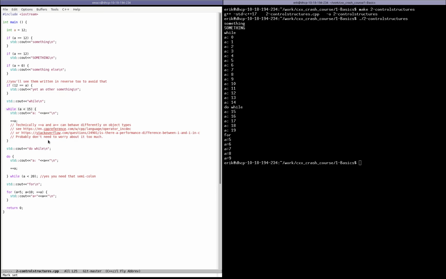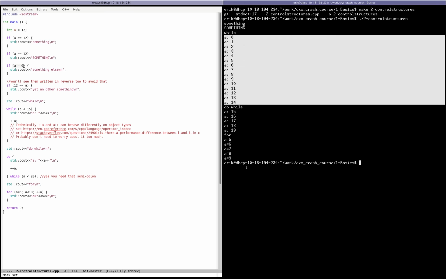The next control structure is a while loop, and that's pretty much what you would expect. Here what we do is while a is less than 15, print a and increase a, and because we've set a back to 0 on this line, we expect to see values from 0 to 14. Here you go. That's what we expect.